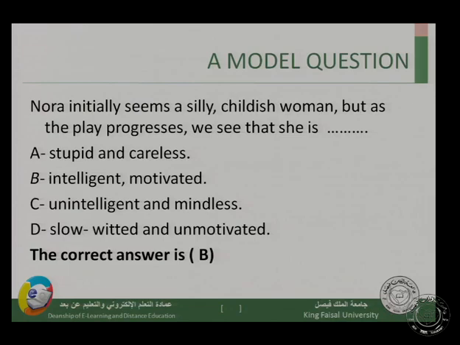So we find here that she is intelligent because she discovered the reality of her husband. She could see his true face, and at the same time she is motivated. Why motivated? Because she decides to do something for her life, because she wants to discover her true personality and to discover her new potentialities and her true individuality. So that's why the correct choice here is B, which is intelligent and motivated.